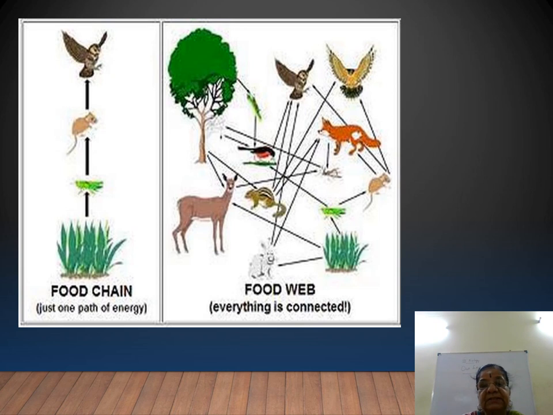Here grass, grasshopper, the squirrel is eaten by these two birds. Same, this is mouse, rat, and here is the squirrel. Grass, grasshopper, and then the squirrel is eaten by this. When the food chain is interconnected like that, this is called a food web.